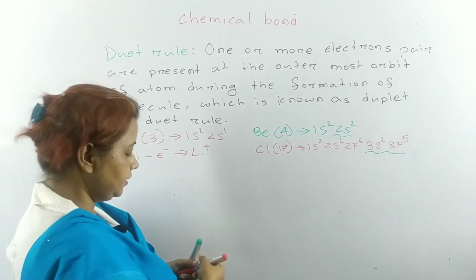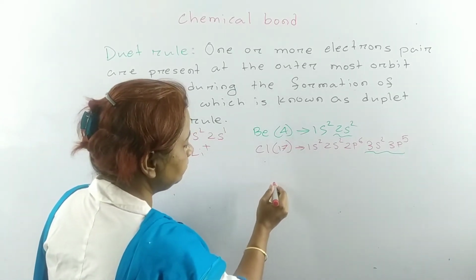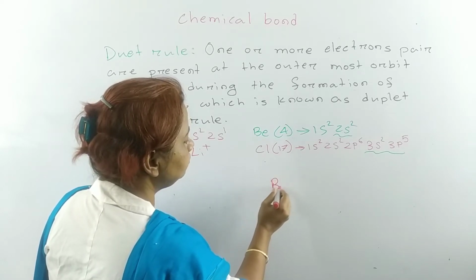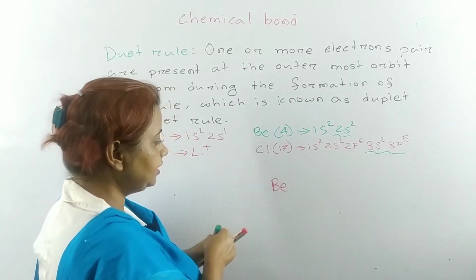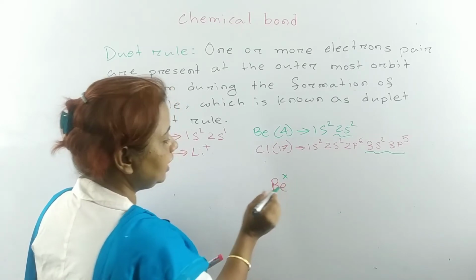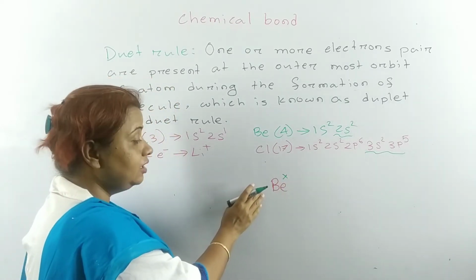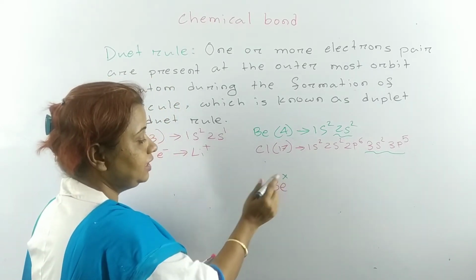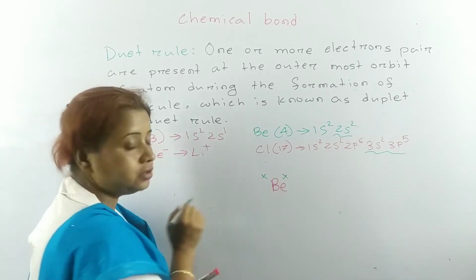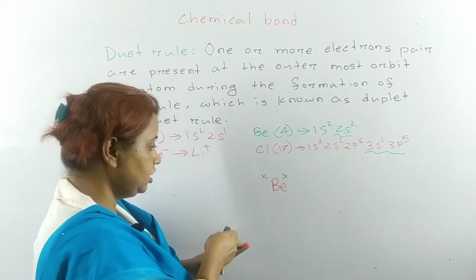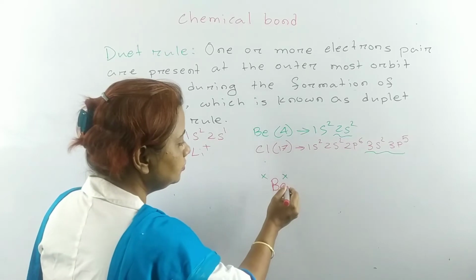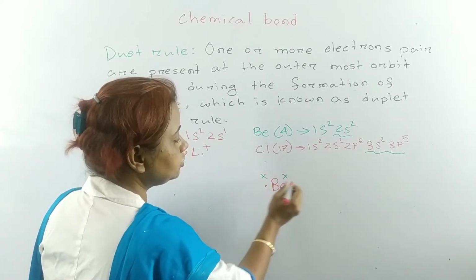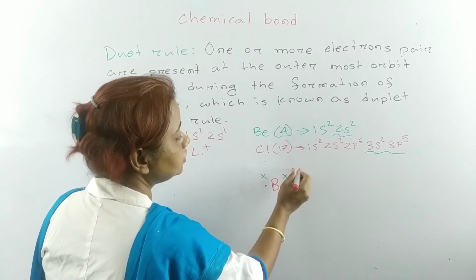So beryllium and chlorine can be bonded with each other. How? Here is beryllium. By the cross sign I am showing the electrons of beryllium. Beryllium has 2 electrons at the outermost shell, so beryllium shares these 2 electrons with 2 chlorine atoms.